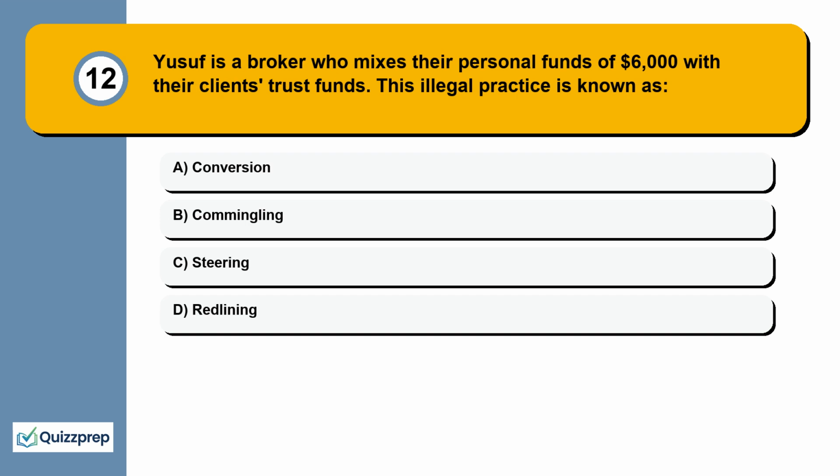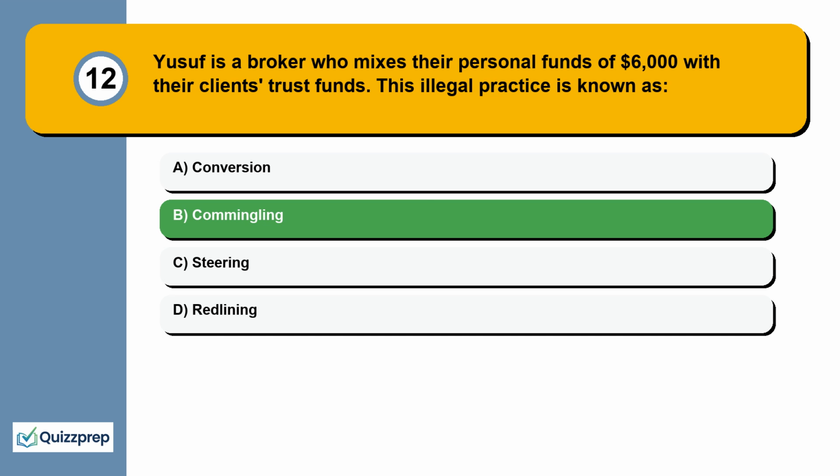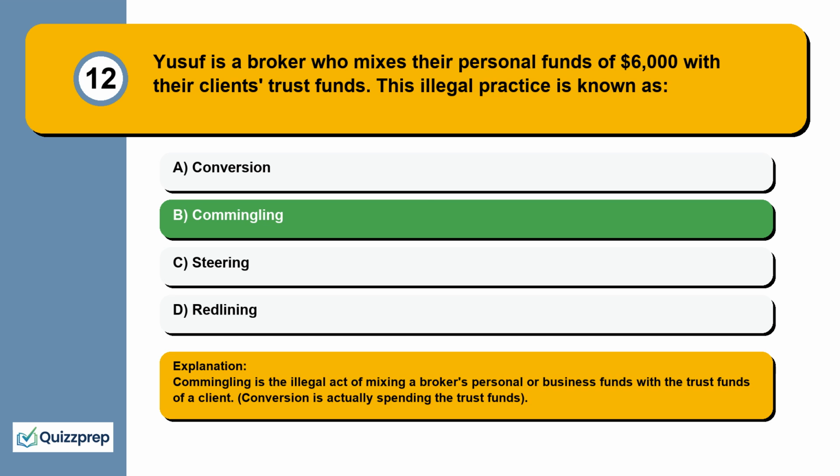Question 12. Yusuf is a broker who mixes their personal funds of $6,000 with their clients' trust funds. This illegal practice is known as conversion, commingling, steering, redlining. Commingling is the illegal act of mixing a broker's personal or business funds with the trust funds of a client. Conversion is actually spending the trust funds.